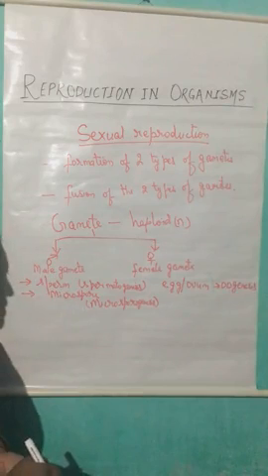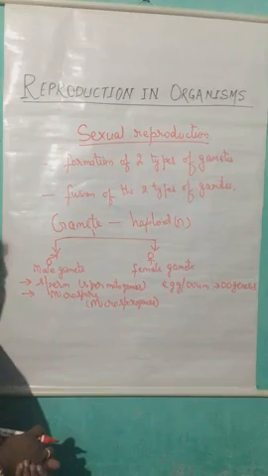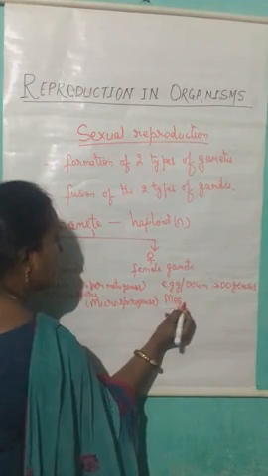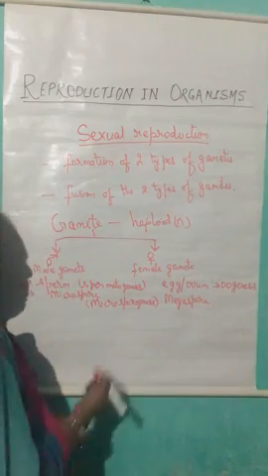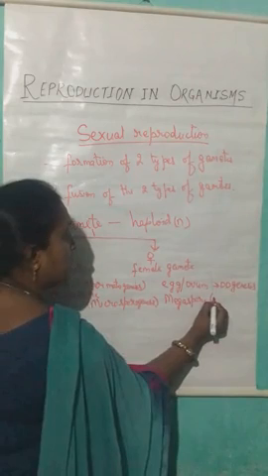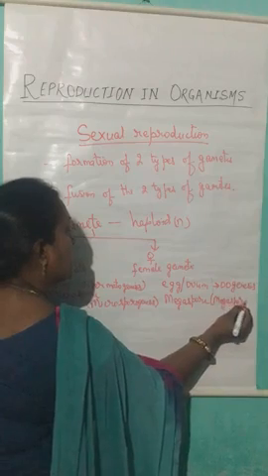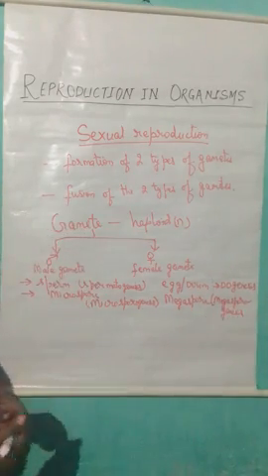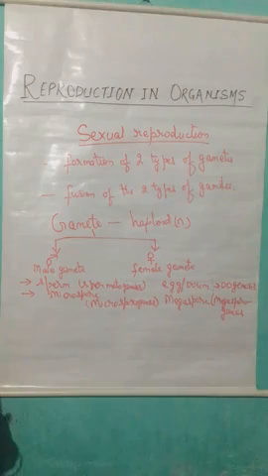In case of plants, the female gamete is also known as egg or ovum, or it is also known as megaspore. Hence, the process of formation of the megaspore in plants is known as megasporogenesis. So, the gametes are of two types, male gamete and female gamete.